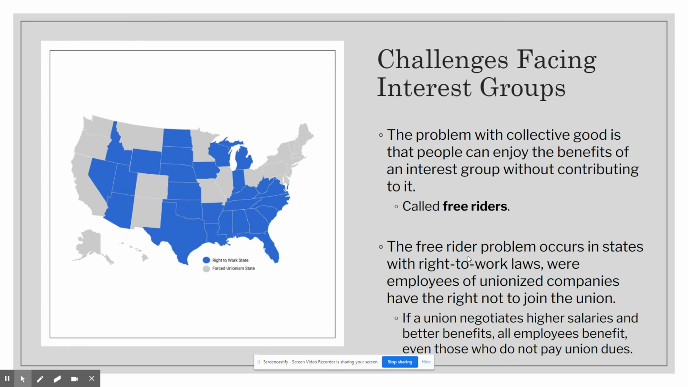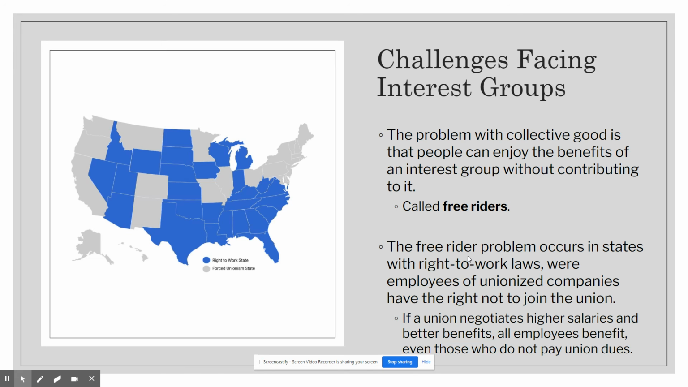Now, another challenge that interest groups face are free riders. So this is the problem with collective good, okay? People can enjoy the benefits of an interest group without actually contributing to it, okay? So free riders, you get the benefits of the interest group without actually contributing or being part of that interest group. So the free rider problem, for example, really happens in states with right to work laws. So this is a good example.